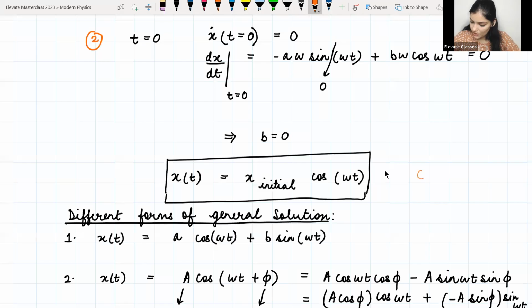Let me call this equation C. So ये solution मिला था for the spring mass system when we substituted the initial conditions. ठीक है, so now let me say that जो x initial है, let me say that that is equal to A. ठीक है, because I do not want to write x initial हर जगह. तो what is A? A is the amplitude I am saying.